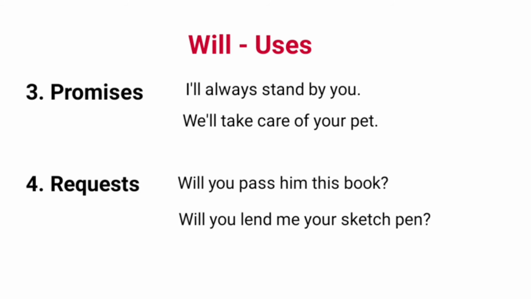Examples: I'll always stand by you. We'll take care of your pet. Number 4, requests are made with will using interrogative sentences. These are addressed to second person. Examples: will you pass him this book? Will you lend me your sketch pen?